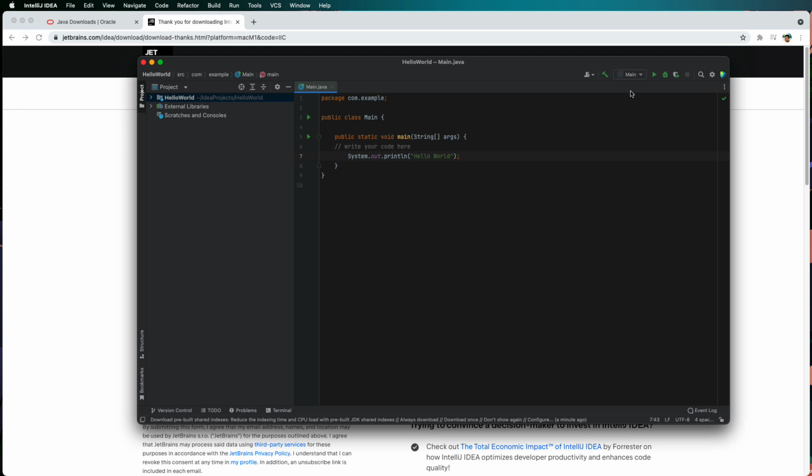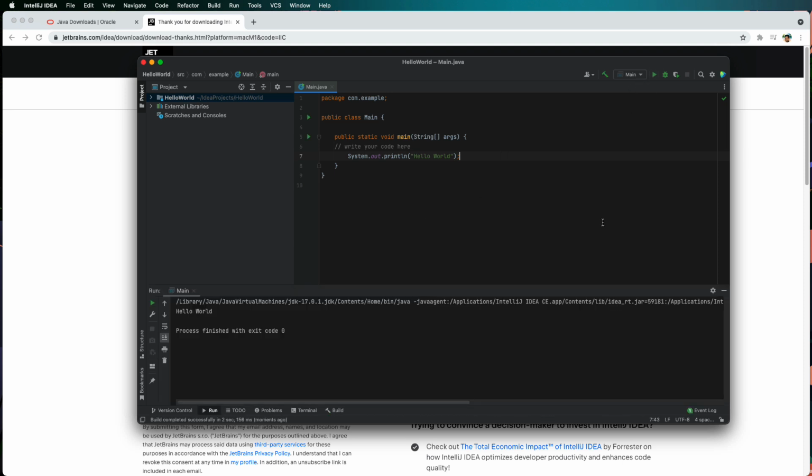And when I run this, let's see if it is able to execute. So yeah, you see this hello world is displayed in the console, and the JDK used was JDK 17. So this is how we install and verify Java 17 installation in our system. Thank you.